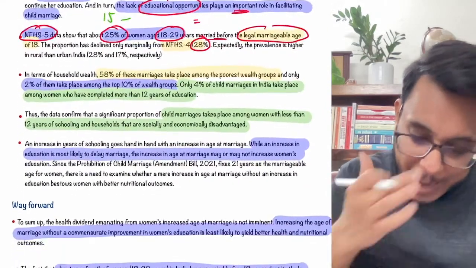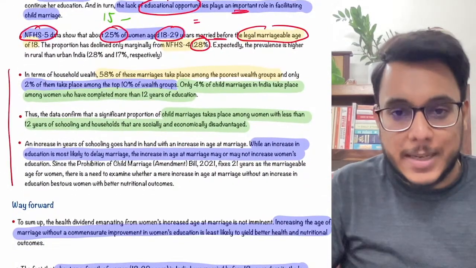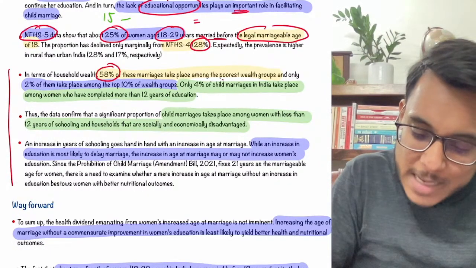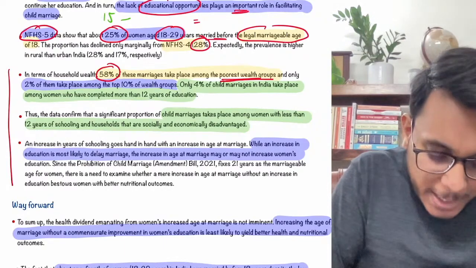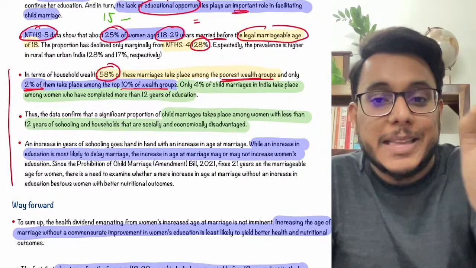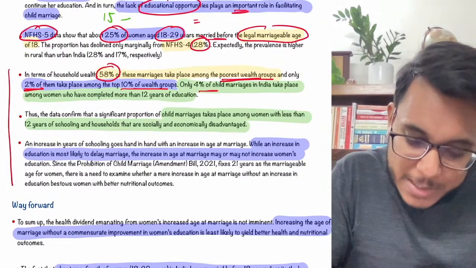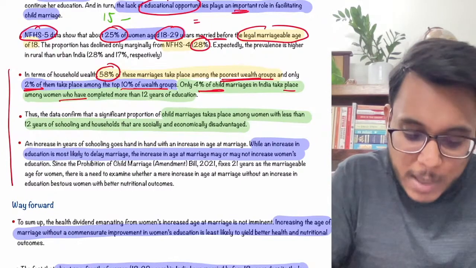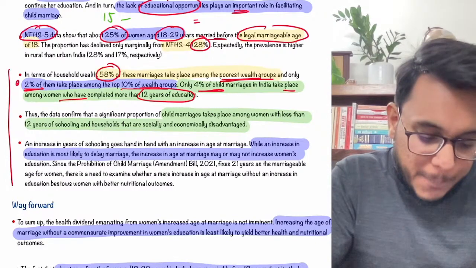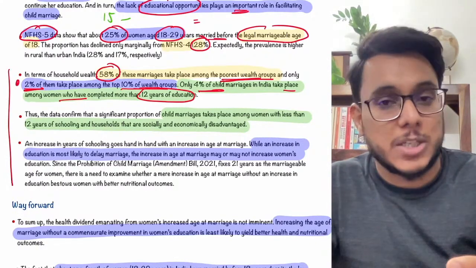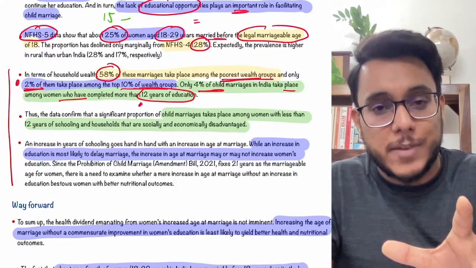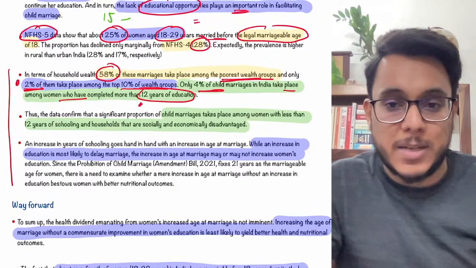Now guys, in terms of the economic status of the families who are marrying their daughters, 58% of child marriages take place in the poorest wealth groups. Only 2% take place among the top 10% of the wealth groups. It means poor people are marrying their girls more. Only 4% of child marriages in India take place among women who have completed 12 years of education. So guys, two things you can note down here. Families who are economically well off are not going for too many child marriages. And for girls who have done 12 years of education, the number of child marriages is also very much less.